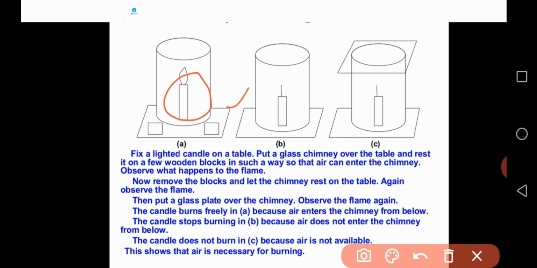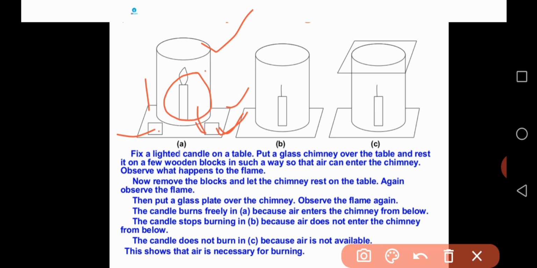Then you have to put a glass chimney over the table. So this is the glass chimney, and you have to put it over this particular table and rest it on a few wooden blocks. These are the wooden blocks. You have to keep this glass chimney on the wooden blocks in such a way that air can enter the chimney from below.